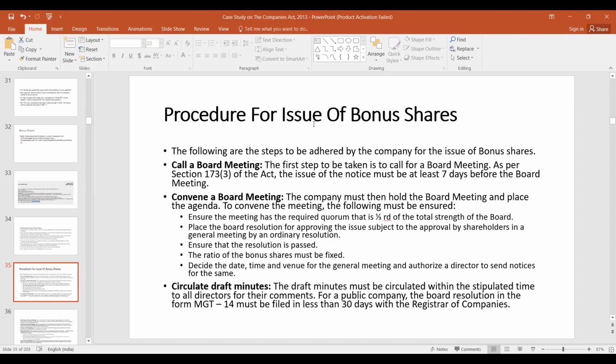So following are the steps to be taken by the company. First, you have to call a board meeting. Then you have to convene the board meeting, and you have to ensure that the meeting has the required quorum, that is one-third of the total strength of the board. You place the board resolution for approval, subject to the approval by the shareholders in general meeting by an ordinary resolution. The ratio of bonus shares must be fixed. And you decide the date, time, and venue for the general meeting and authorize a director to send notices for the same. Then you have to circulate the draft minutes.